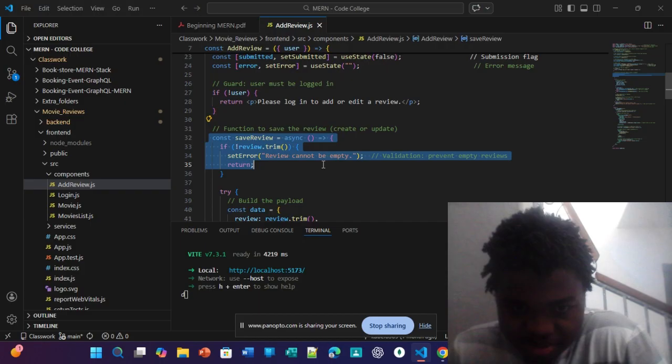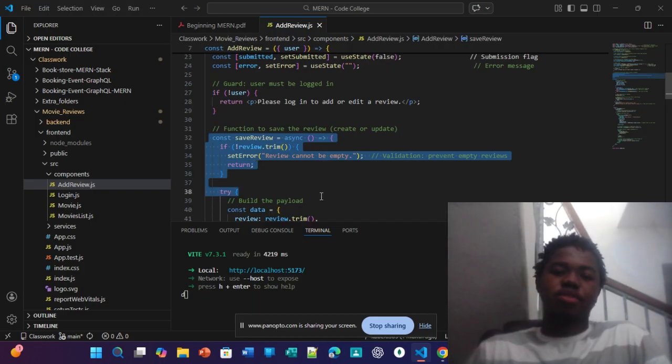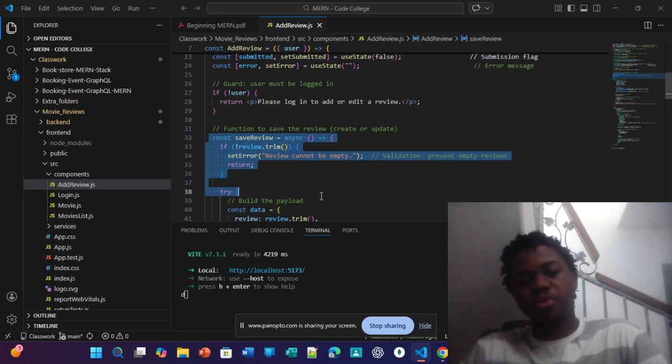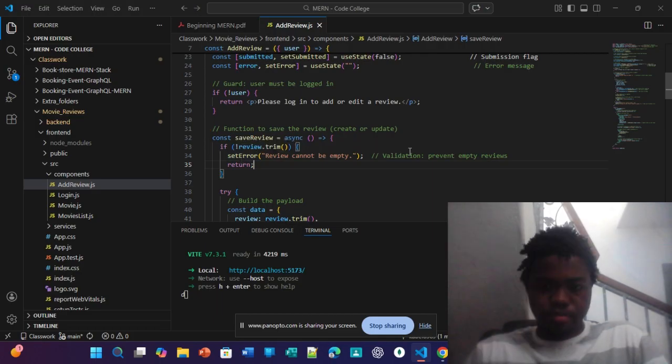Function to save the review, create or update. Const saveReview equals async arrow function. If we don't have a review that's trimmed, it's going to set the error, Review cannot be empty, as validation to prevent empty reviews.